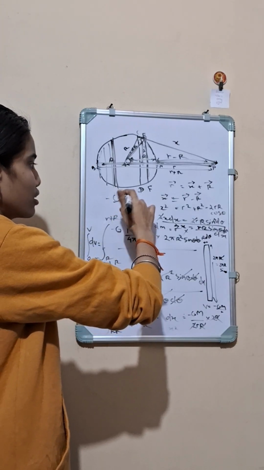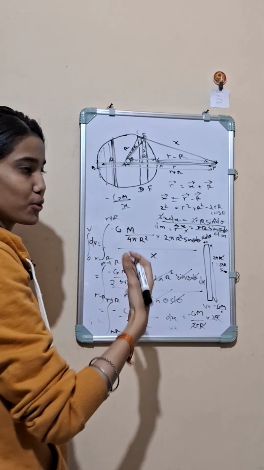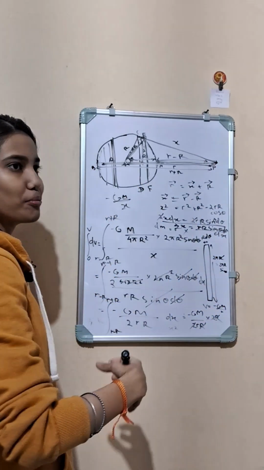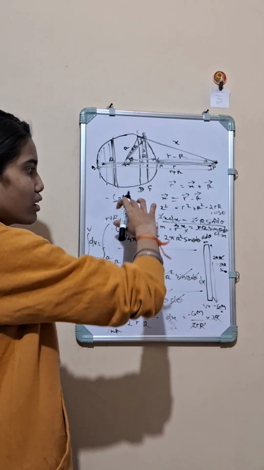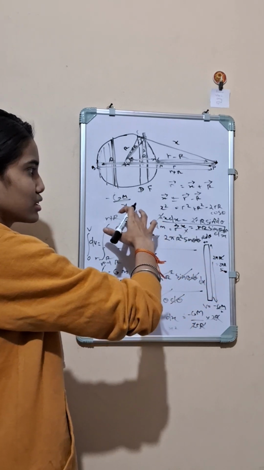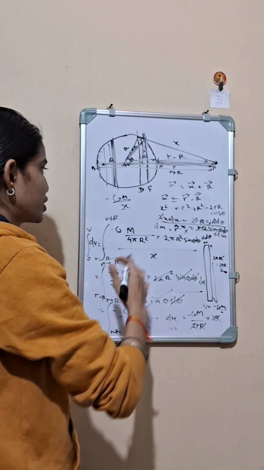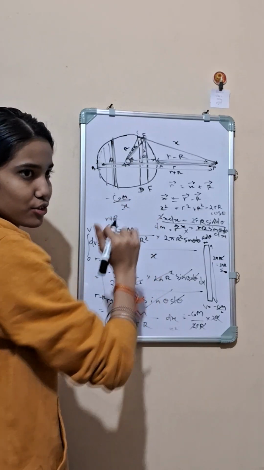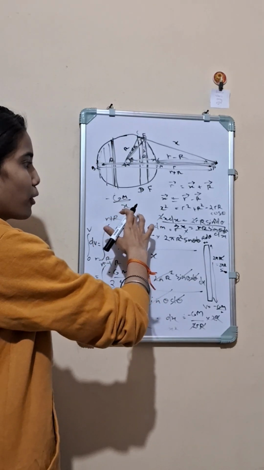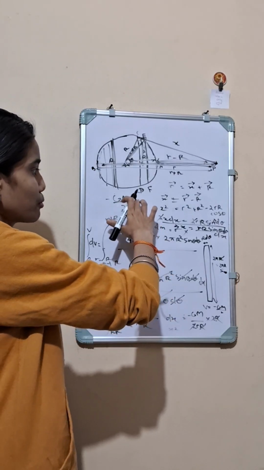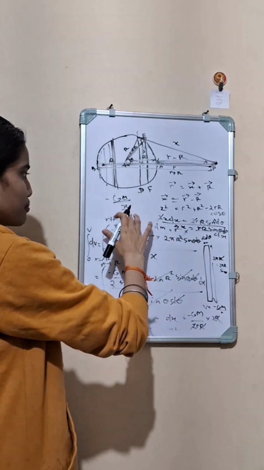Means if a point mass is at a position, to bring another mass from infinite distance to a point where it is at a distance x from point mass m, the work done per unit mass will be equal to this much, that is equal to potential at a point x, the potential due to point mass m at a distance x.